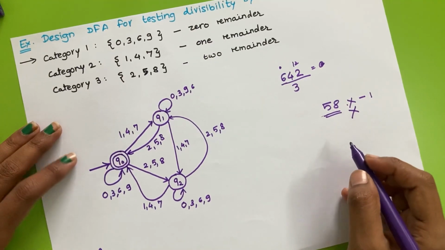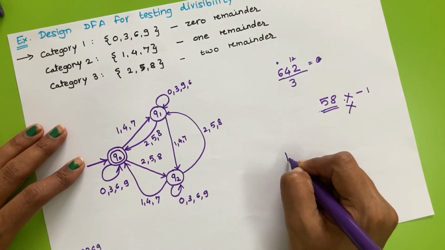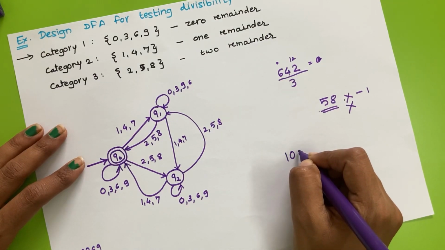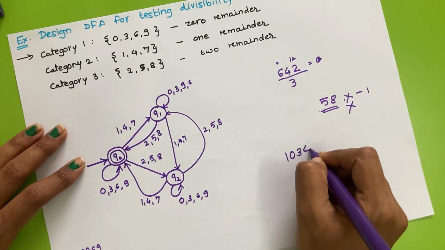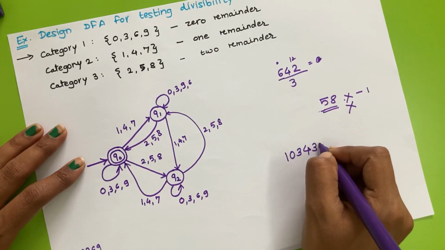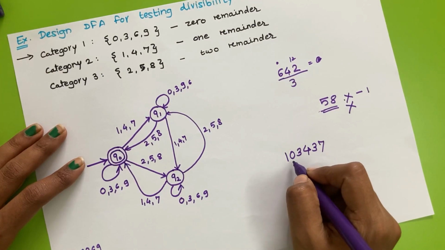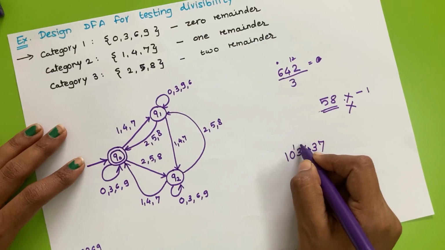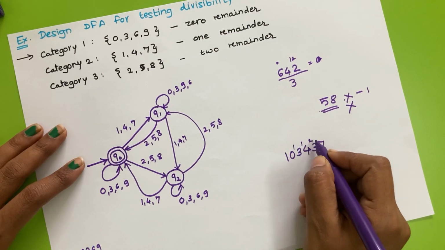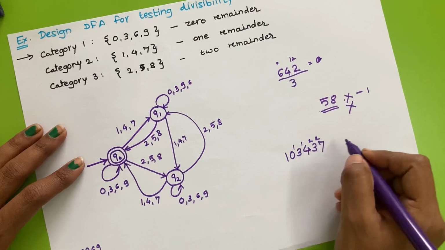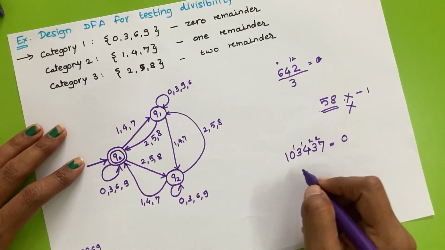We'll take one more random number, suppose 103437. The digits total 1, then 1, then 4, then 7, and the total is 18, so this will give remainder 0.